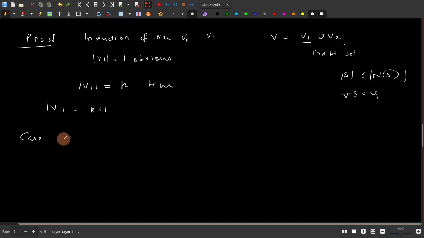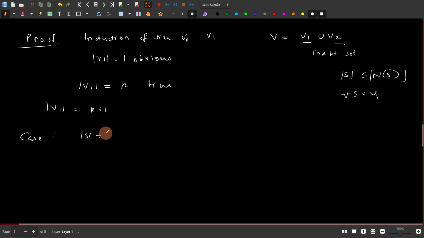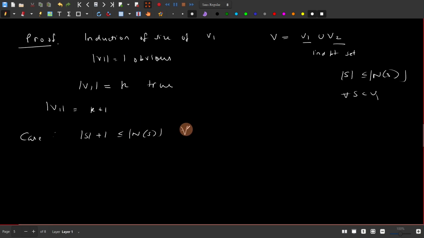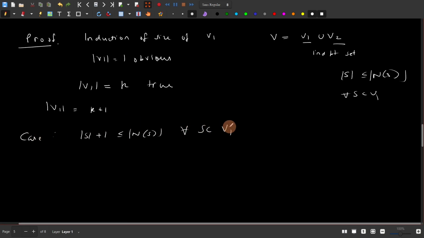So we consider a very specific instance of this condition, that is, size of S plus 1 is less than or equal to the size of N of S. Since the original is less than or equal, there is a possibility that they can be equal. So we are getting rid of that possibility. We are saying that there is a strict gap. Because they are integer values, we just add 1 and say size of S plus 1 is less than or equal to N of S. Suppose this holds for all S subset of V1, then we show our theorem.